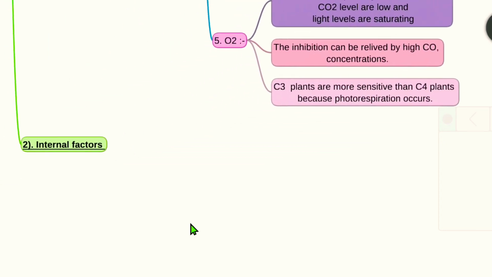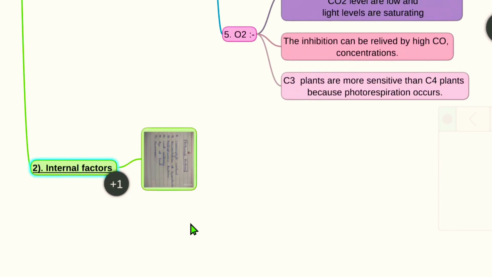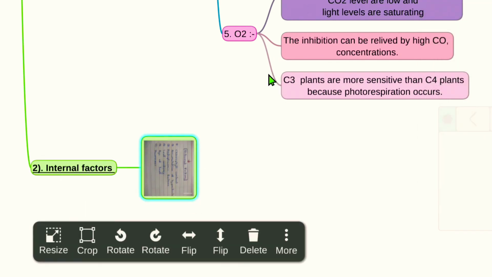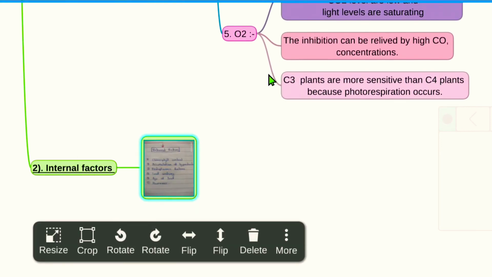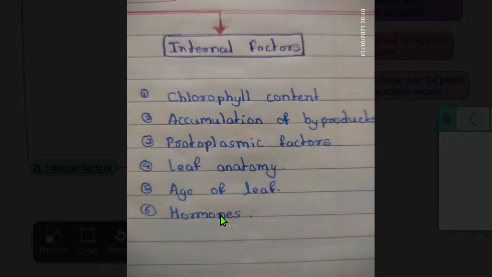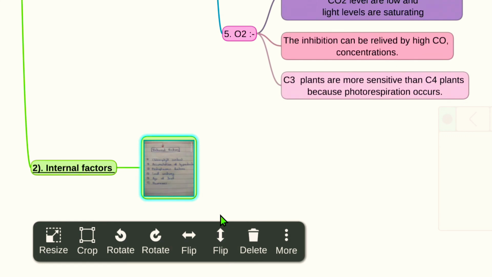Now the next one, that is, the internal factors. The internal factors are: the first one is chlorophyll content, second is accumulation of the byproducts, third is protoplasmic factors, fourth is leaf anatomy, and fifth is age of the leaf and the hormones, which affect the rate of photosynthesis.